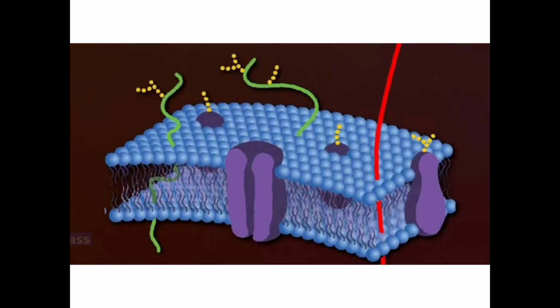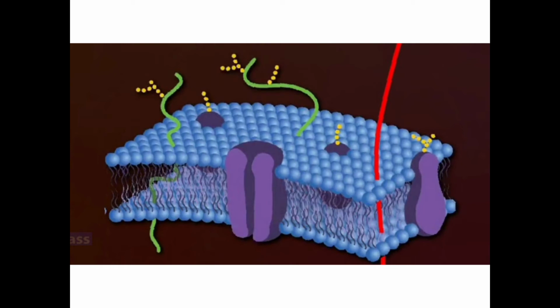So something can pass. This part is able to pass, but other parts are not able to pass. Due to this property, useful molecules of water, salt and oxygen enter the cell and carbon dioxide exits the cell.